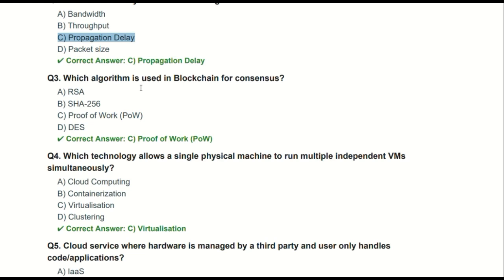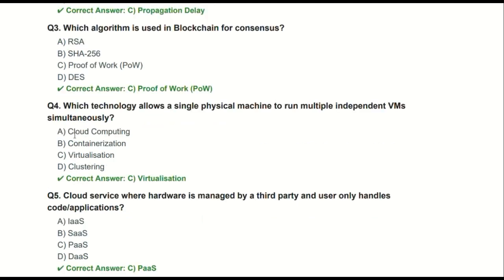The third question is, which algorithm is used in blockchain for consensus? The first option is RSA. RSA is an asymmetric key algorithm. The second option is SHA 256, which is basically a security based algorithm. The third option is proof of work. Proof of work is the correct option here, which is used in blockchain, and we mainly see it in Bitcoin. The last option is DES, which is a symmetric algorithm used in cyber security.